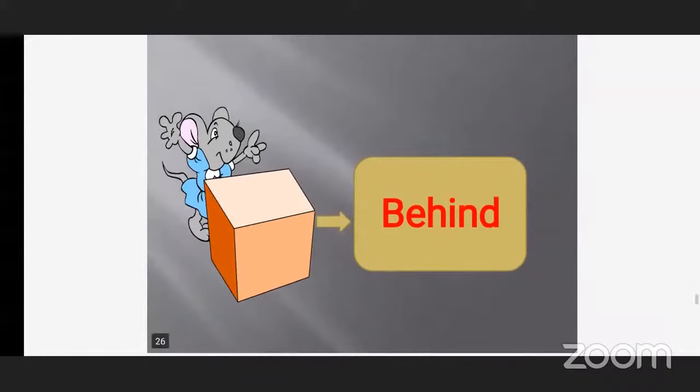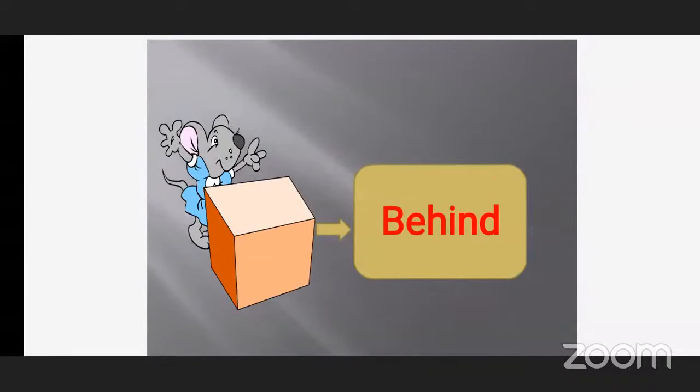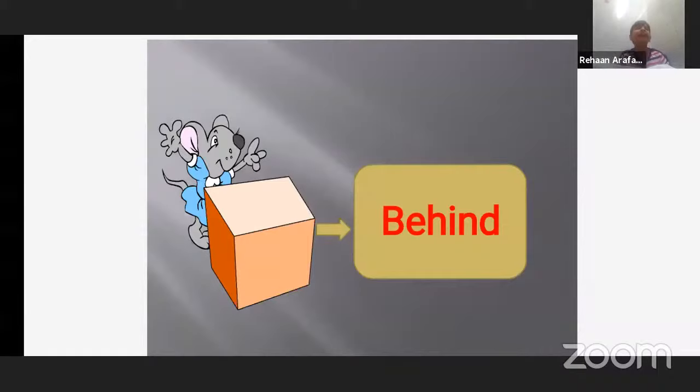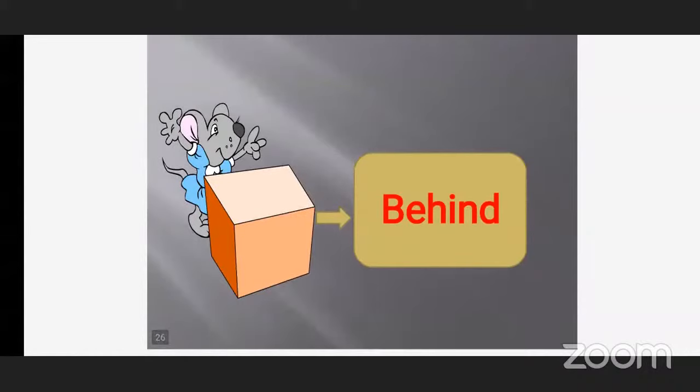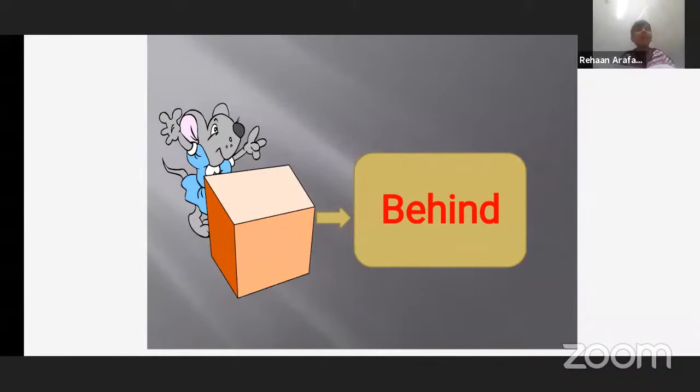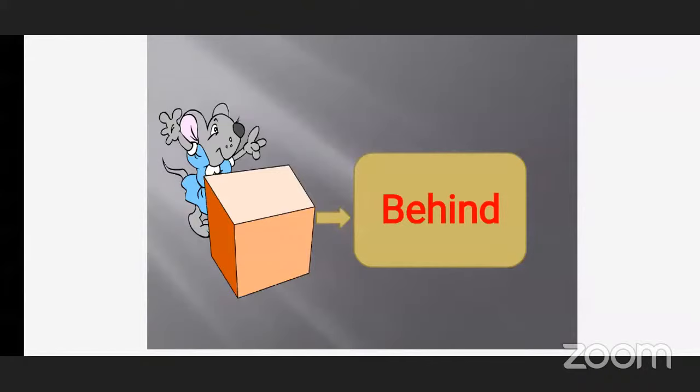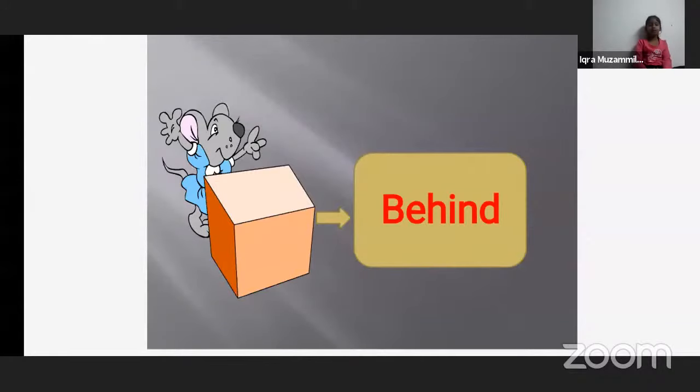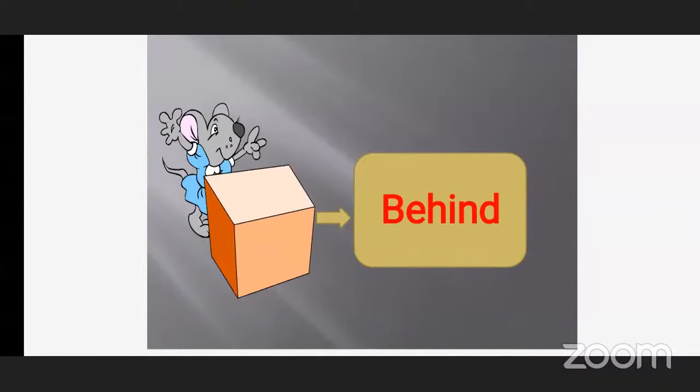Now, see the next word. As we saw the bear in the story, where was the bear? Behind the tree. So here also in the picture, see where is the mouse? Behind the box. Behind means what? To the back side of something. Yes or no? Yes, teacher. See, the mouse is to the back side of the box. So the word is behind.